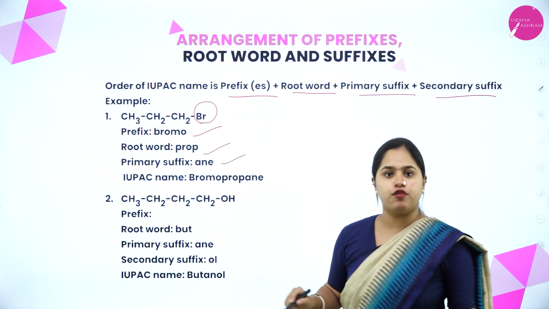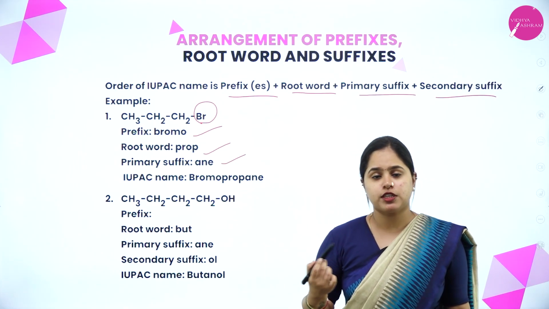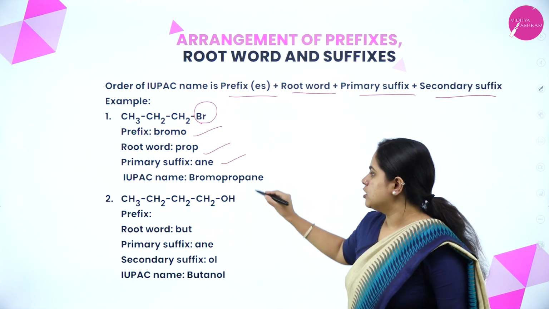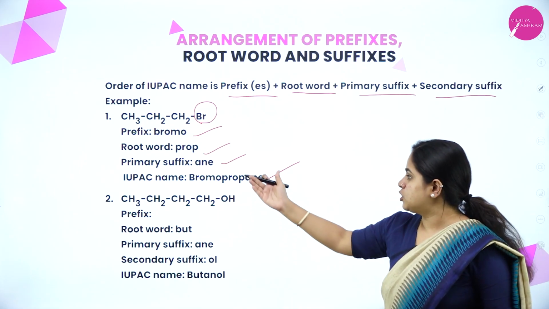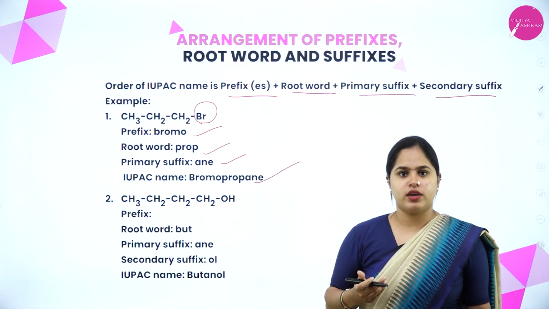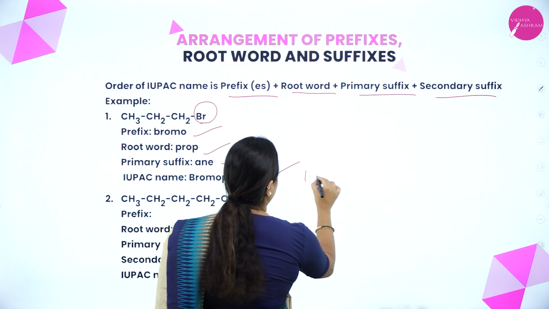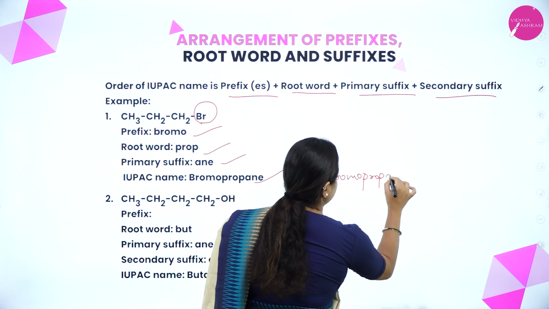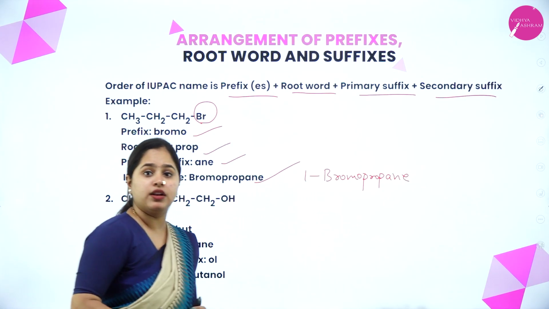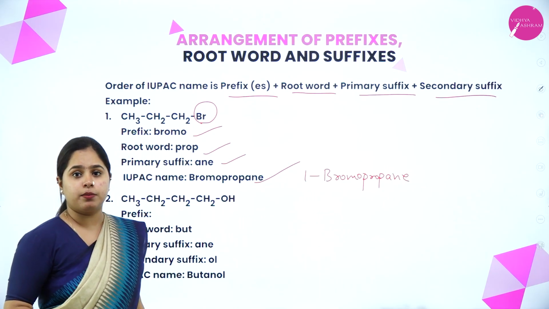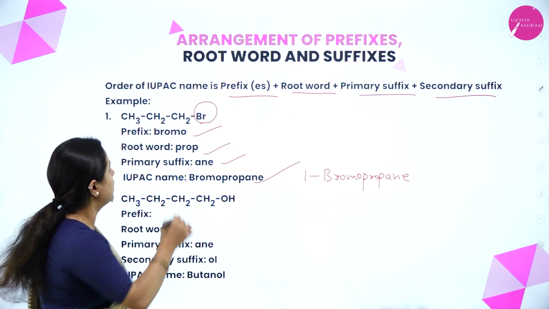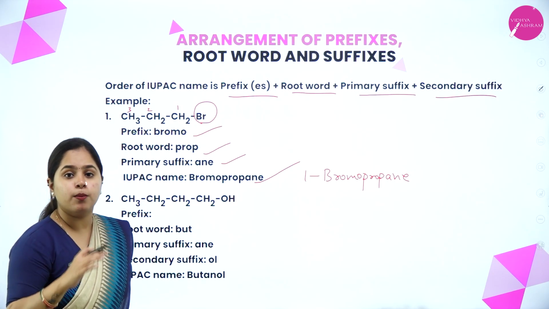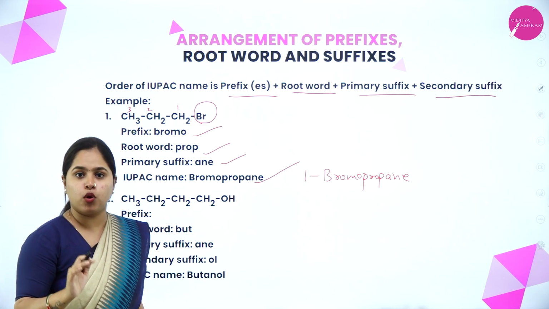And the primary suffix will be ane. Why will the primary suffix be ane? Because it is an alkane, no double or triple bonds. So what will be the IUPAC name? It will be bromopropane. Or more clearly, you can write it as 1-bromopropane. Why? Because on the first carbon atom, the bromine will be present. So if we number it, it will be 1, 2 and 3. So it can be more specifically written as 1-bromopropane.